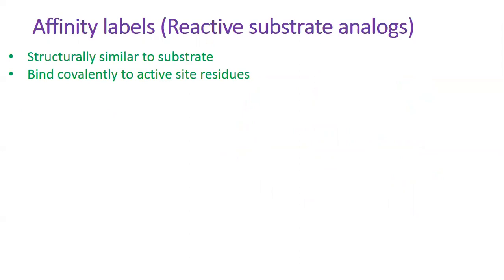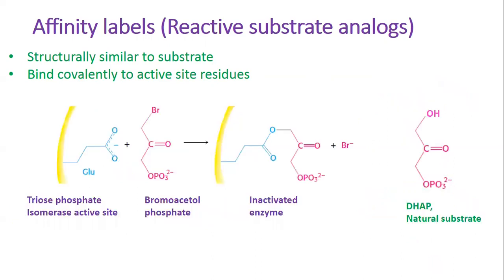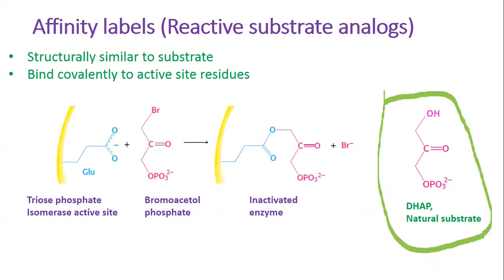Tosyl-L-phenylalanine chloromethyl ketone is a substrate analog for chymotrypsin. The compound binds at the active site and then reacts irreversibly with a histidine residue at the site, inhibiting the enzyme. The compound 3-bromoacetol phosphate is an affinity label for the enzyme triose phosphate isomerase. It mimics the normal substrate, dihydroxyacetone phosphate.